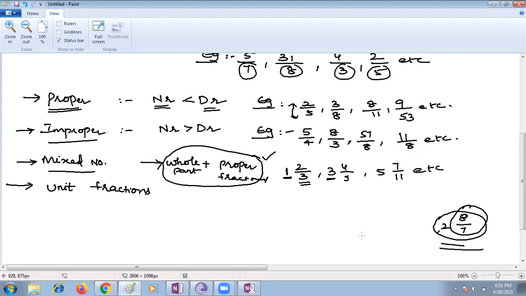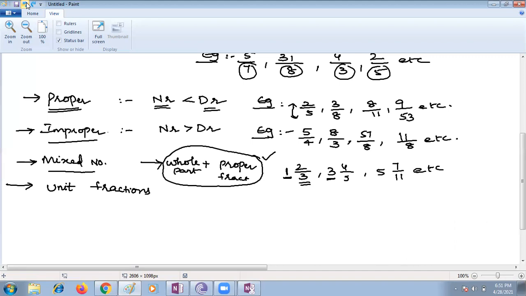In this case, what are we supposed to take? You have to write it as 1 by 7. This is nothing but the whole part. It's nothing but 3 1 by 7 we can write, but not 2 8 by 7. Yes, that is the most important thing, children. Always mixed numbers. But ma'am, while adding or subtracting, you have to make the mixed fraction into improper.